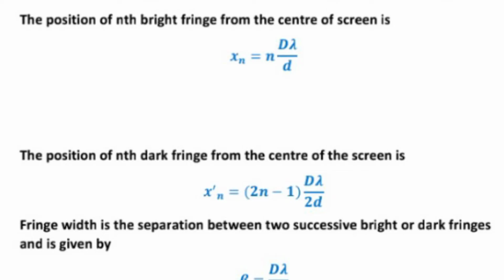The position of the nth bright fringe from the center of the screen is x_n equals n D lambda upon d. The position of the nth dark fringe from the center of the screen is x_n dash equals (2n minus 1) D lambda upon 2d.